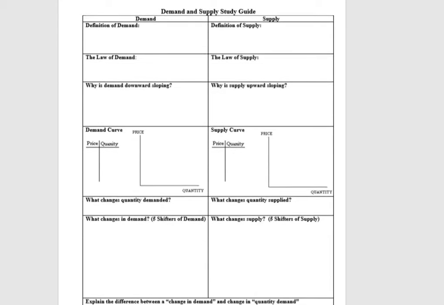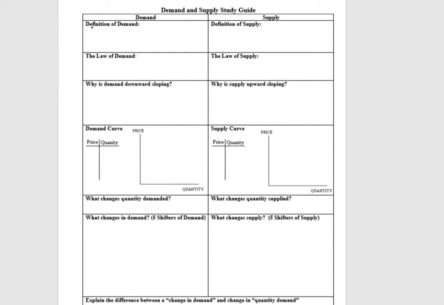Just go over it. Definition of demand: consumers wanting to buy something. Definition of supply: businesses putting stuff out there for sale. The law of demand: the lower the price, the greater the quantity demanded, and vice versa as well. Law of supply is going to be the opposite. The lower the price, the lower the quantity supplied, because that means businesses won't be able to make as much money. Why is demand downward sloping? Because of the law of demand. Why is supply upward sloping? Because of the law of supply.